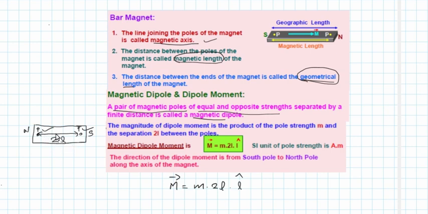So length L from the center of the bar magnet to the north pole, and length L from the center of the bar magnet to the south pole. Therefore the total length will be 2L. Then the vector form of this magnetic dipole moment is M into 2L into unit vector L.